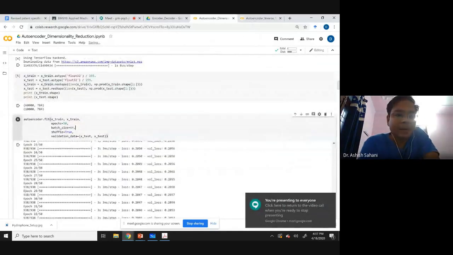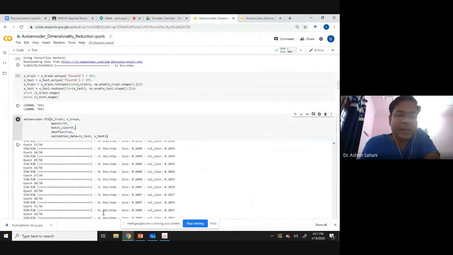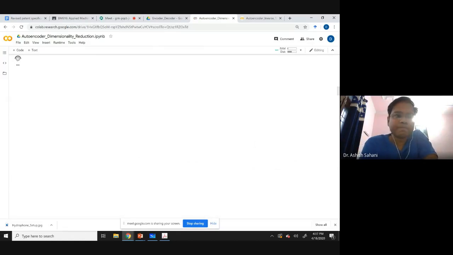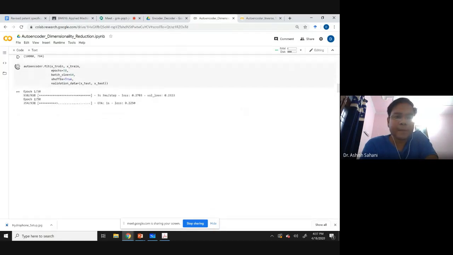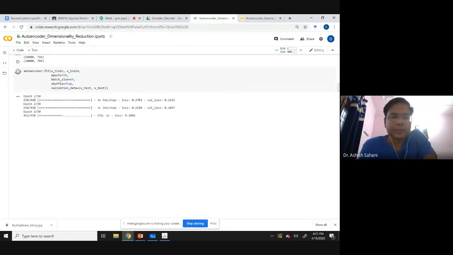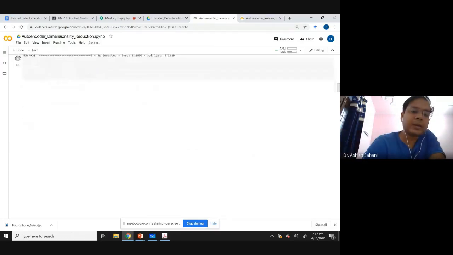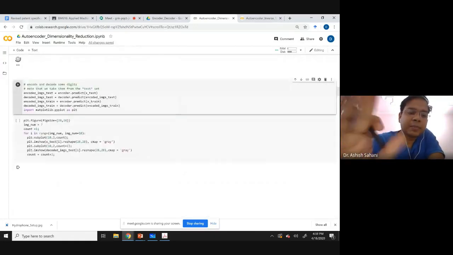After doing this, I train this autoencoder. The difference here you clearly see: in the training, the target and the inputs are both the same. Target is also xtrain, input is also xtrain. I am planning to do it for say 50 epochs, and let's run it. It's on a GPU, so it should not take too much time. It will train, and then the autoencoder is trained. Let it train. We'll come down and start looking at this.